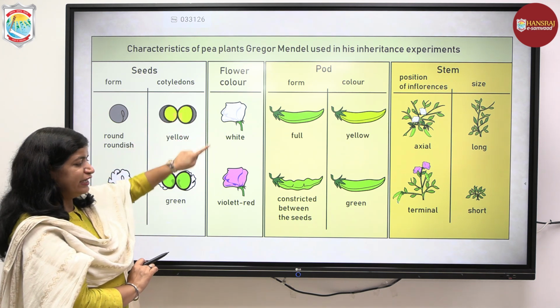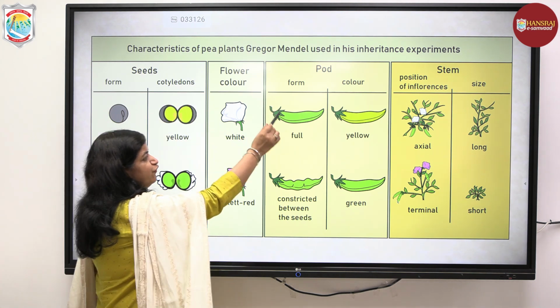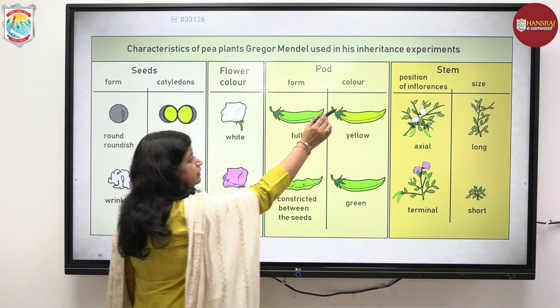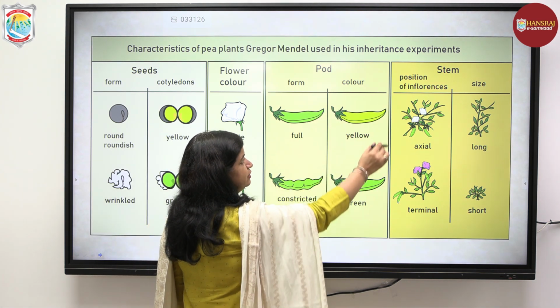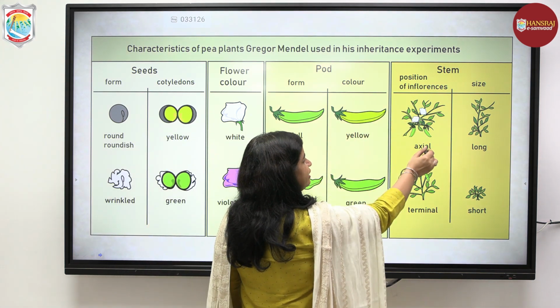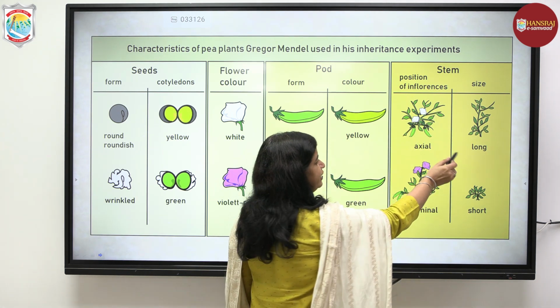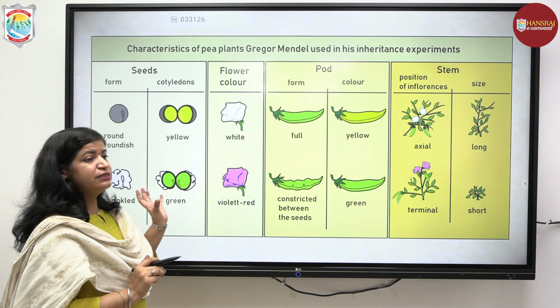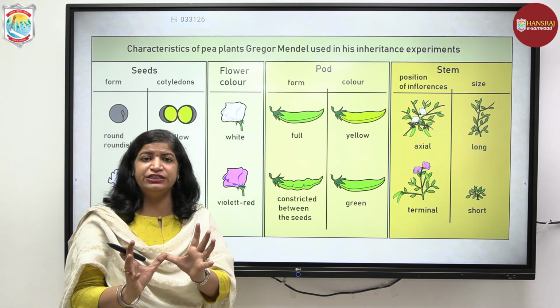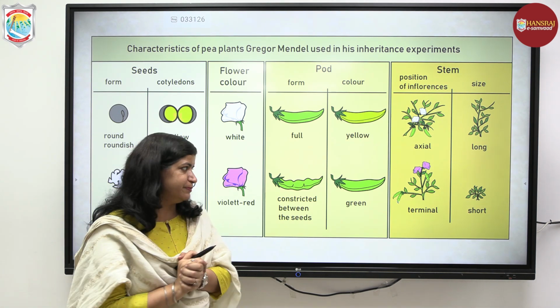Flower color, white or purple. Pod form, full or constricted. Pod color, yellow or green. Position of flower on the stem, which may be axial or terminal. Size of the stem, which could be long or short. These were the 7 visible genetic features that Mendel chose to focus on.